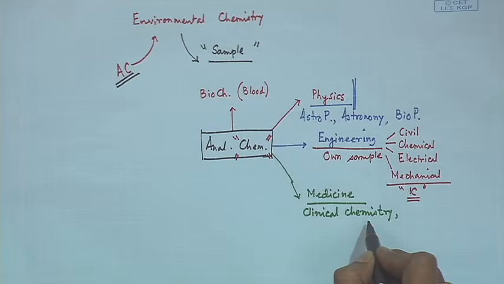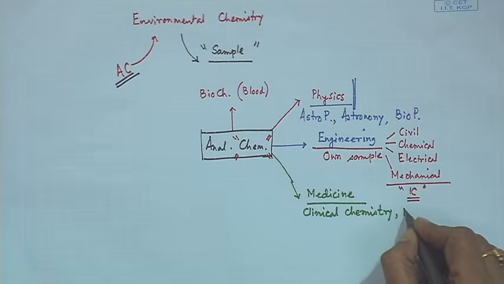So, clinical chemistry is a very major thing in all medicinal subjects. It can be considered as clinical biochemistry or clinical analytical chemistry related to the biological analysis,